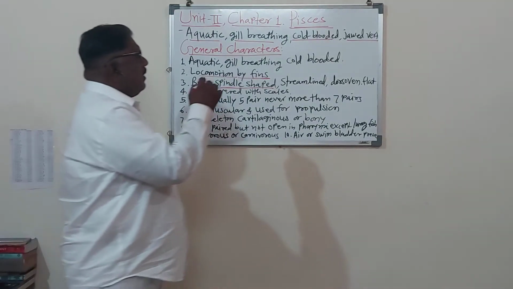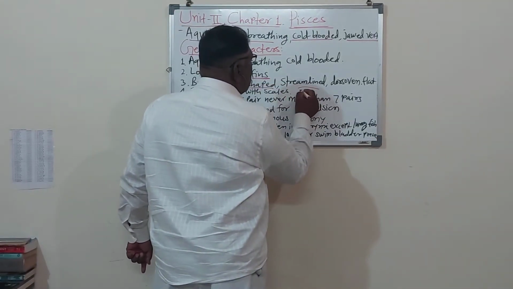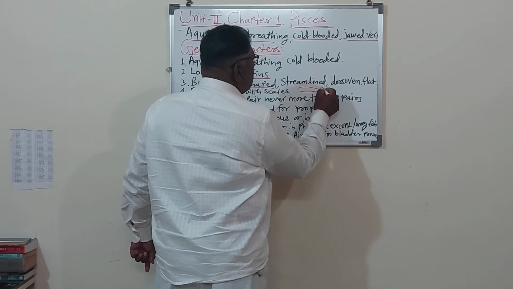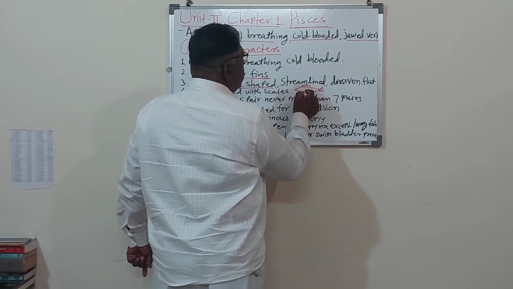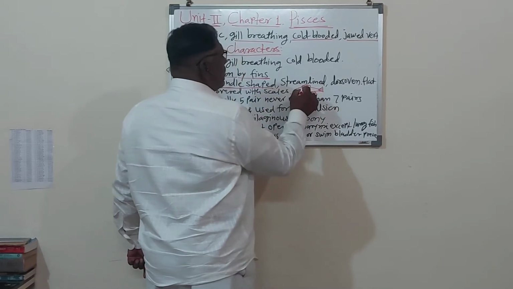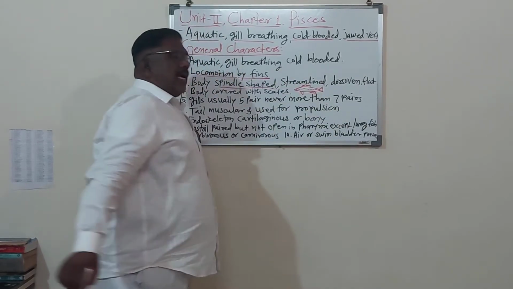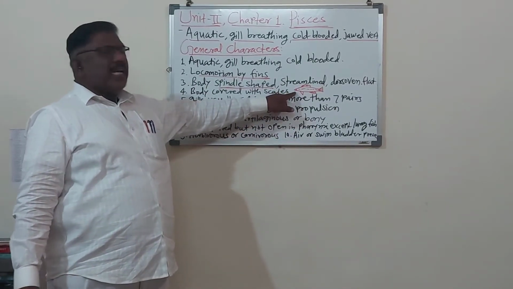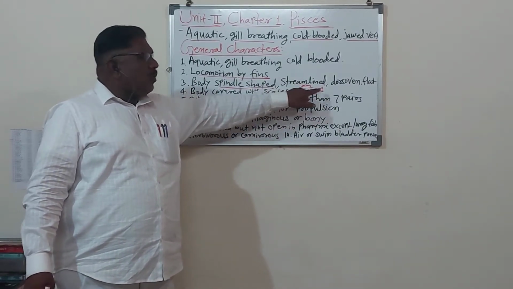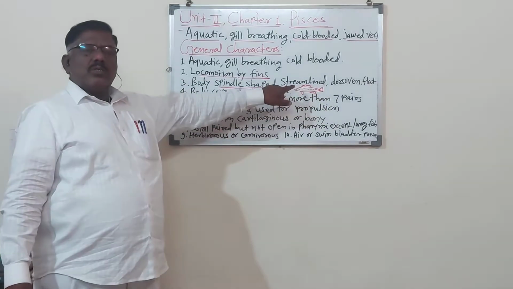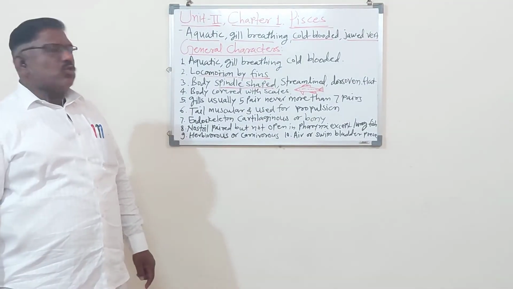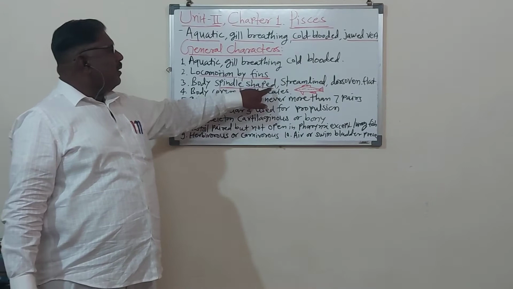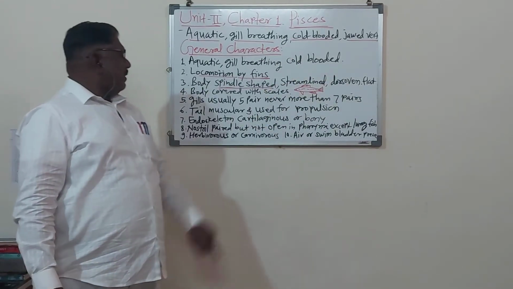तुम्ही फिशची बॉडी जर बघितली तर फिशची बॉडी अशी आपल्याला दिसते. Here are the fins. This is the dorsal fin. This is the pelvic fin. This is another fin, and there is the lateral line sense organ. So this body is a spindle shaped body. This body is tapering towards both ends. So such a body is helpful for swimming easily in the water. So the body is spindle shaped, streamlined, dorsoventrally flat.